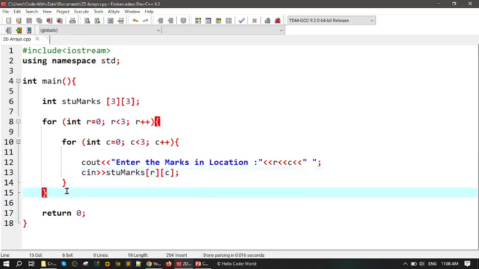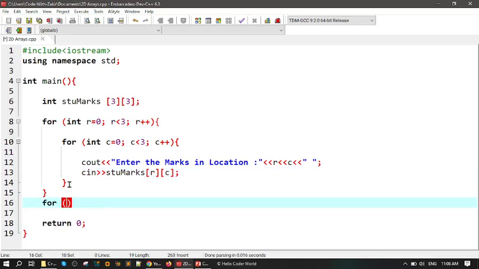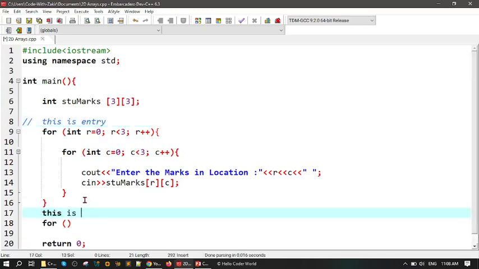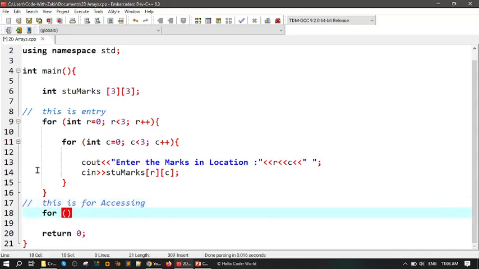In this case, what you have to do, we need another loop. This one is for entry, and this is for accessing, right? How to access the data now. This is a for loop, this is also a for loop, that we already talked about, right? I don't describe what a for loop is and how to start from 0, less than 3, and R plus plus, because we already talked about this.